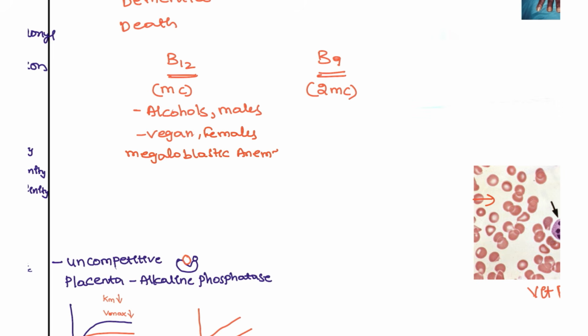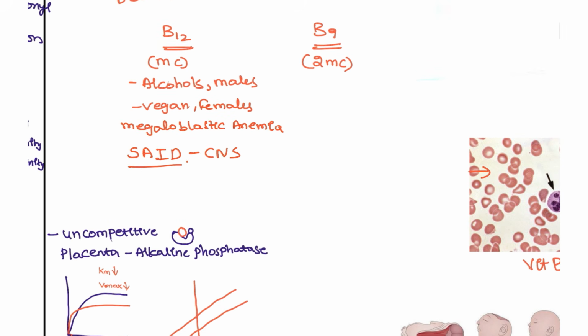And if it is not treated in the early stage, the patients can go into subacute combined degeneration of the CNS. This is a severe complication that you are going to see. And what is subacute combined degeneration? It's complete spinal cord degeneration that you are going to see. And also in the patients, if you test in the labs, you are going to see two chemicals elevated. One is homocysteine, and the other one is methylmalonic acid, which is also elevated in this patient.